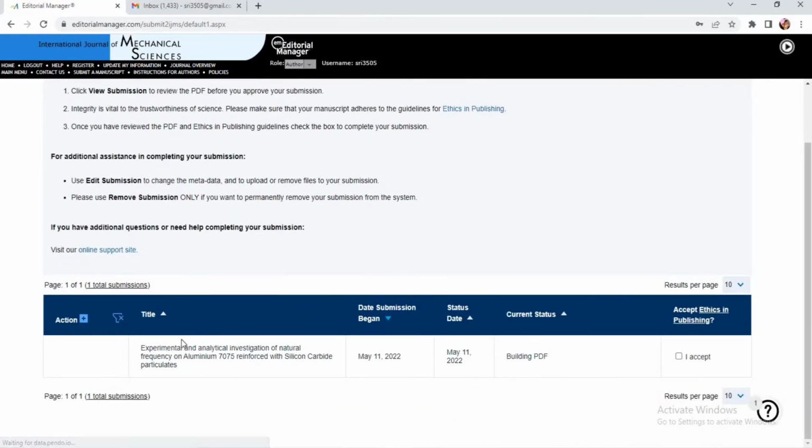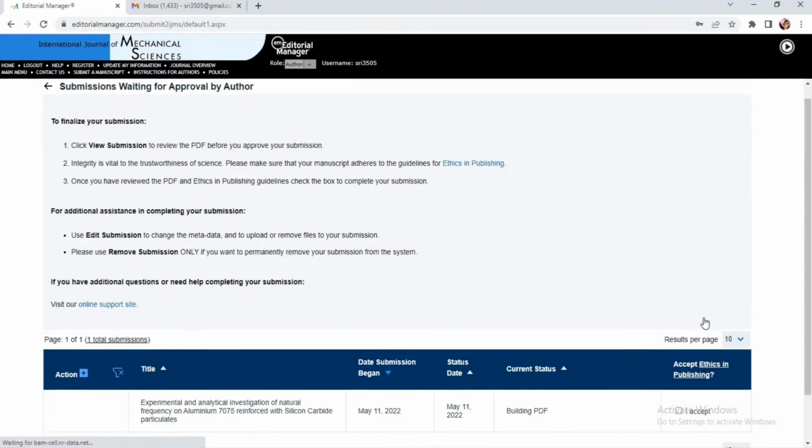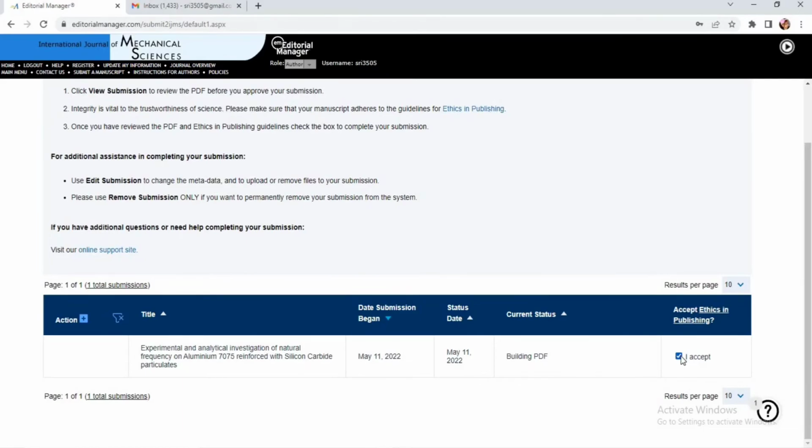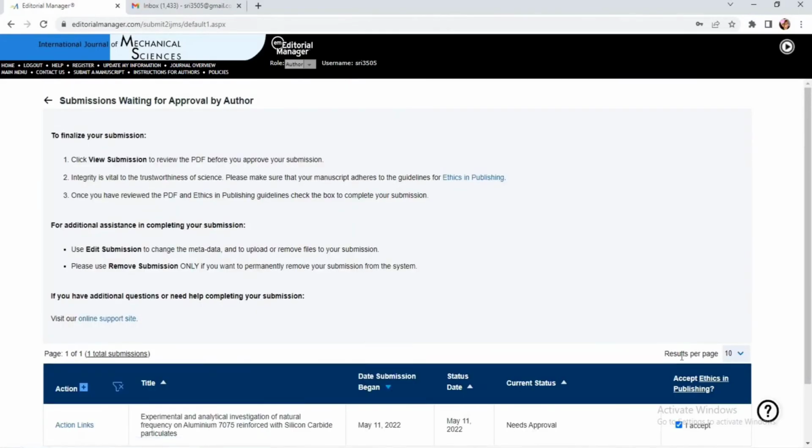Now we can see the title is ready here as per today's date, and the current status is building PDF. The PDF is in progress. Let me select accept ethics in publishing. Let me select yes, I accept. What is this ethics in publishing? This paper should not be submitted to any other journal for the time being. Once I get the final rejection message from the journal end, if it is rejected, then I can go for the next journal. That is the ethics in publishing.